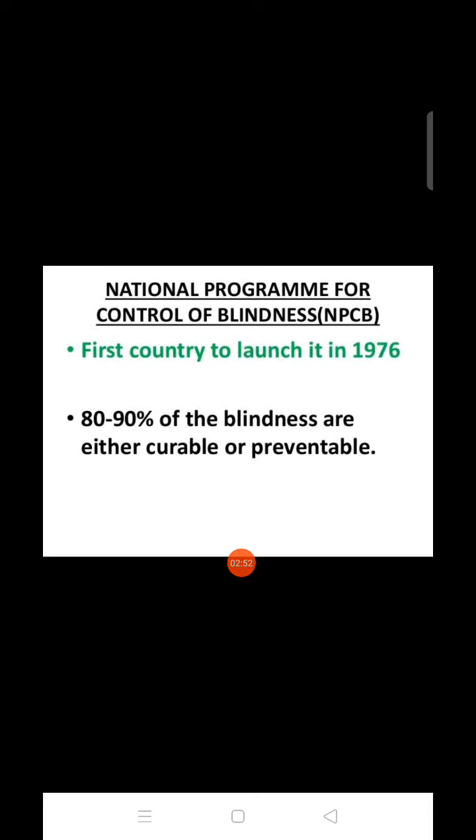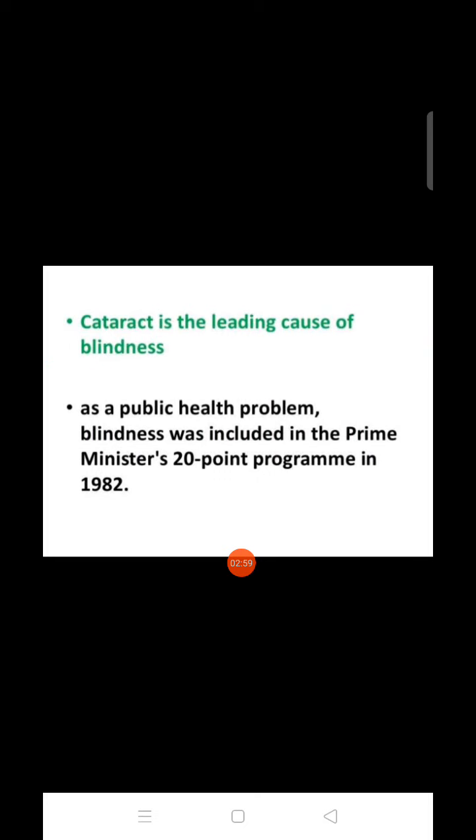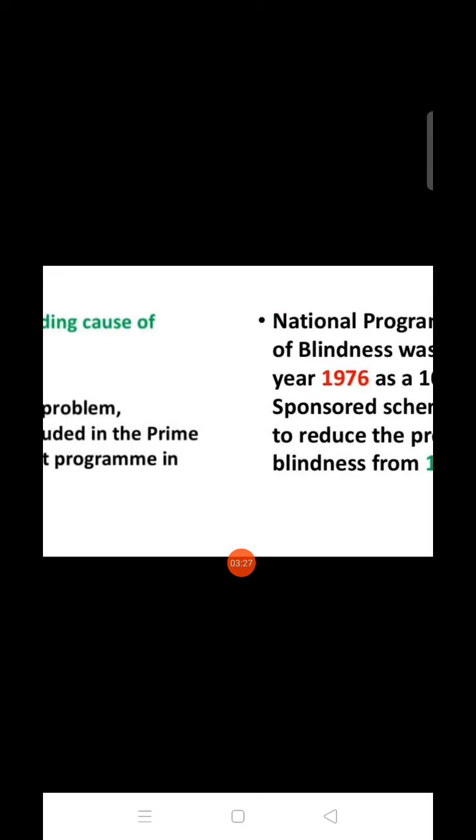In this, the government made one program, the National Program for Control of Blindness, NPCB. Okay, cataract, we know what a cataract is. Cataract is an opacity of the lens. Cataract is a leading cause of blindness. As a public health problem, blindness was included in the Prime Minister's 20-point program in 1982.